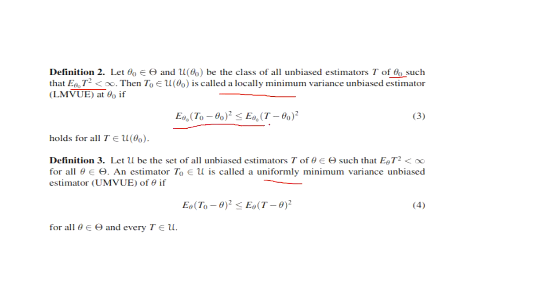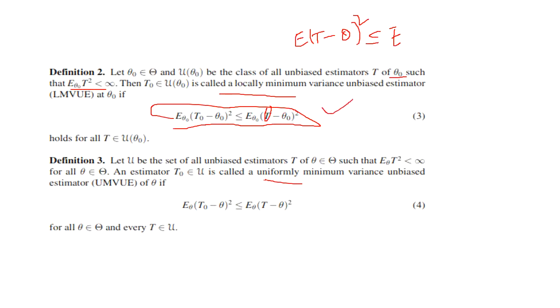This is important. Expected value of T minus theta whole square, where T is the test statistic, is less than or equal to the expected value of T prime minus theta whole square, where this is another test statistic. Then we can say that it is a locally minimum variance unbiased estimator.